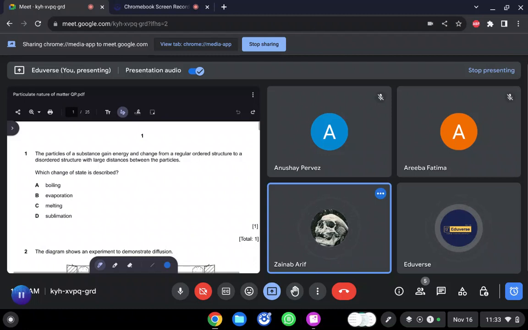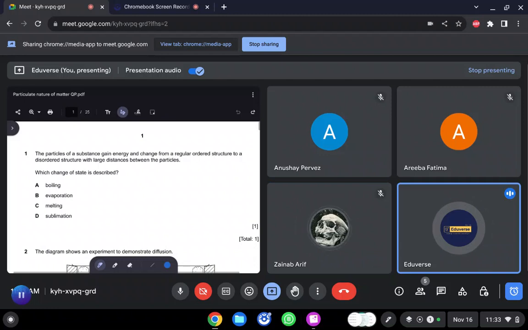The particles of a substance gain energy and change from a regular ordered structure. Regular ordered structure means they are talking about solid, to a disordered structure with large distance. With large distance between particles, we have a gaseous state, isn't it? So they are directing us that there is a conversion in state from solid to gas directly. No intermediate conversion like solid converting into liquid.